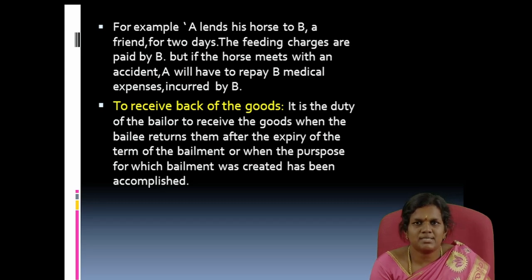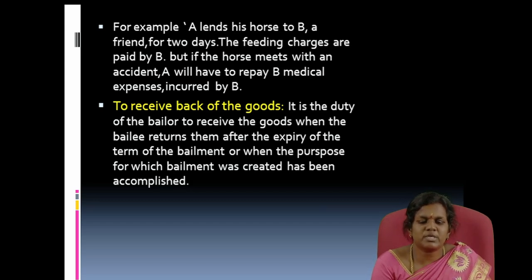The feeding charges of the horse are to be borne by B. In certain cases, the horse met with an accident. B spent some expenses to recover the horse. So A has to repay the medical expenses of the horse to B.